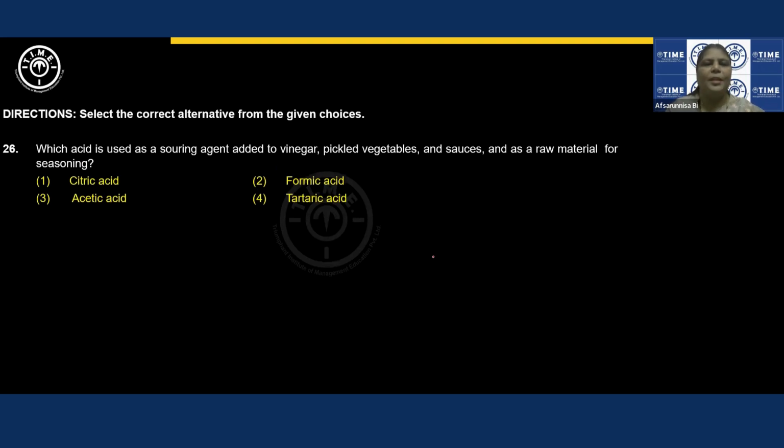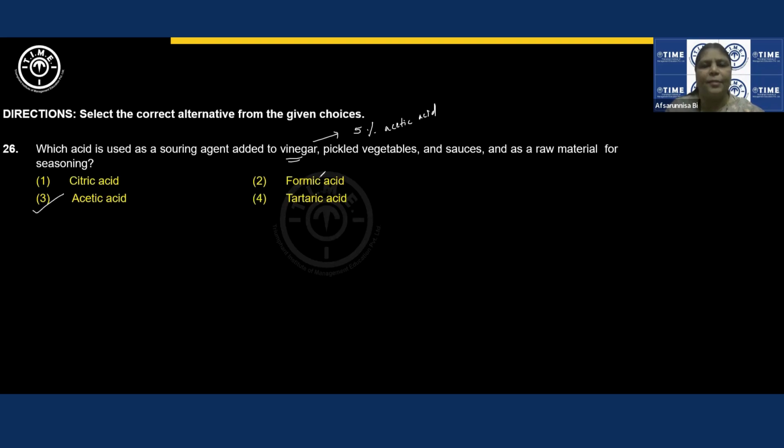Which acid is used as a souring agent added to vinegar, pickled vegetables and sauces, and as a raw material for seasoning? We don't add it to vinegar. Actually, vinegar itself is 5% acetic acid. 5% acetic acid is known as vinegar. Acetic acid is one of the components of vinegar. We don't add it to vinegar, right? Pickled vegetable sauces. Yeah, the answer itself is acetic acid.